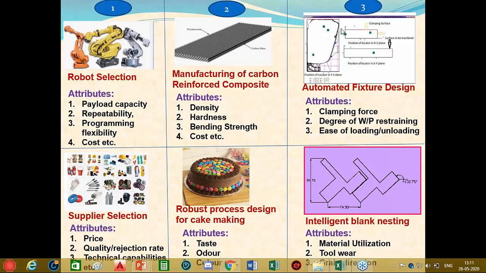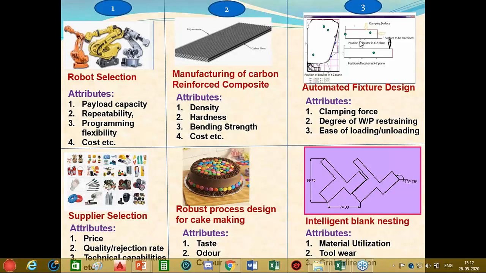For example, if I consider this fixture design problem, we need a mathematical model where objective is to minimize the clamping force as well as ensure total restraining of workpiece and also to ensure that this particular loading and unloading should be easy. Now here, what are the variables? The variables here are basically the 3-dimensional position of all locating points and clamping points. So here, as our objective is to obtain optimum configuration of locating and clamping points.